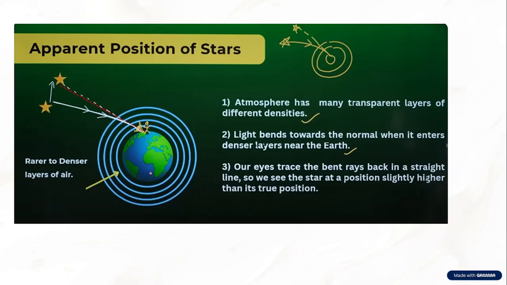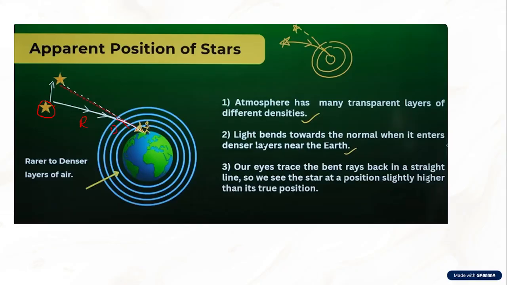Stars, what happens to stars? This is the real position of the star, and the light ray emitted from the star is entering the atmosphere. It goes straight until it comes in contact with the atmosphere of the earth. This atmosphere is denser. Outside it was rarer, this is denser, so it bends towards the normal.